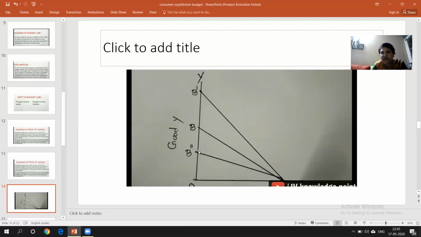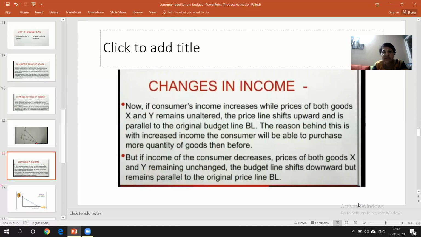He will decrease the quantity. But suppose if the price decreases, he will increase the quantity. Understood? I hope you might have understood. Let's see now what happens in the change in income. If the consumer's income changes, what will happen? Imagine a person has pocket money of 100 rupees. Now suddenly if he gets 150 rupees, obviously what will he do? He will start buying more.